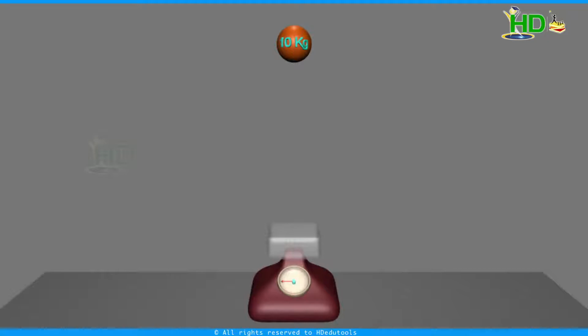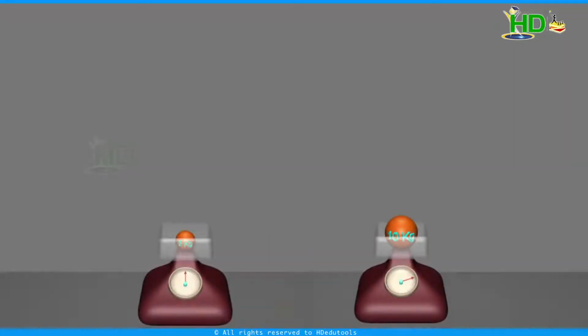Now allow another object of mass 10 kg to fall from the same height. Now take again the reading. In which case is the reading more? Yes, exactly, in the second case. In this case, both are falling from the same height. Both are freely falling bodies. Hence, when they reach this platform, the velocity is the same, but the masses are not the same.